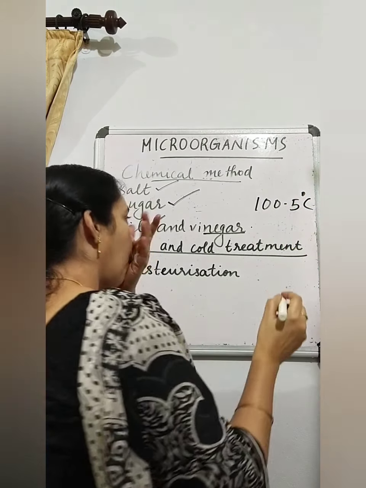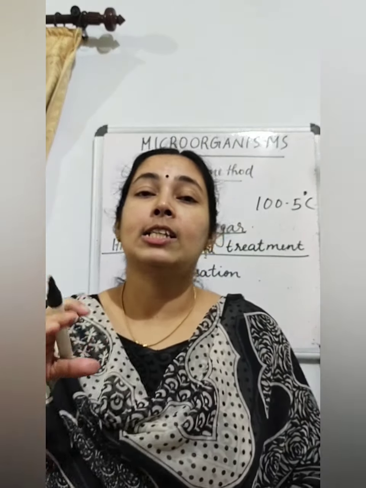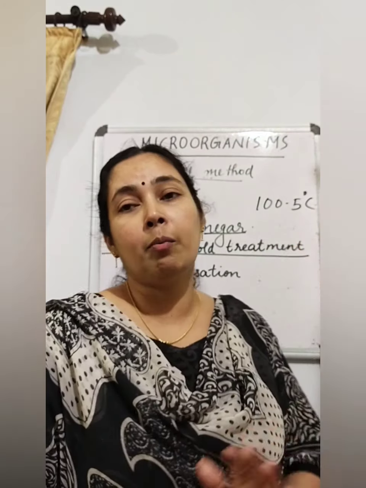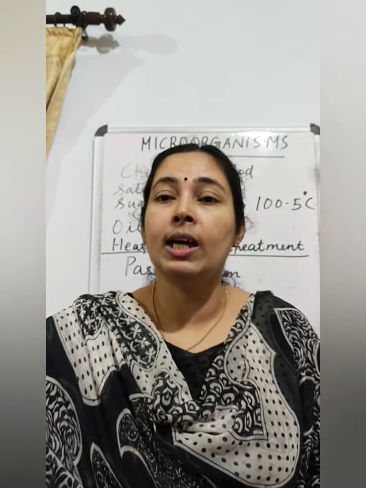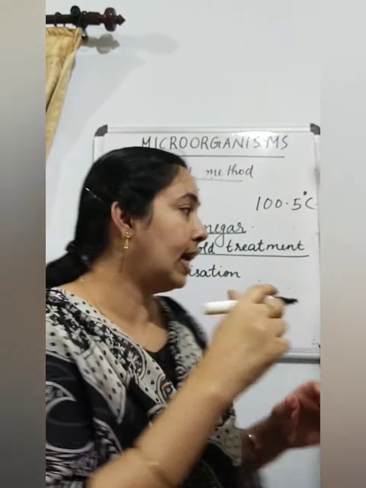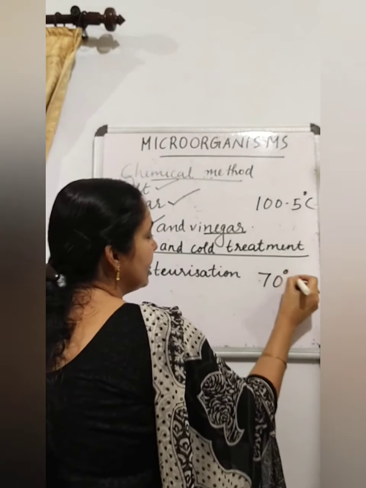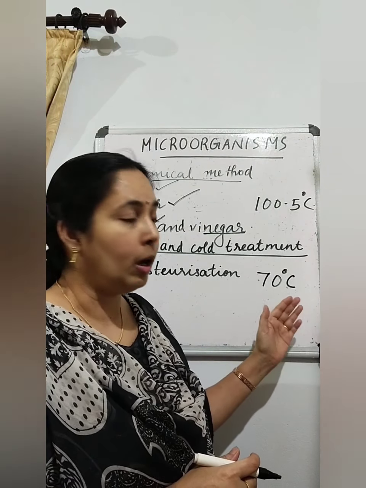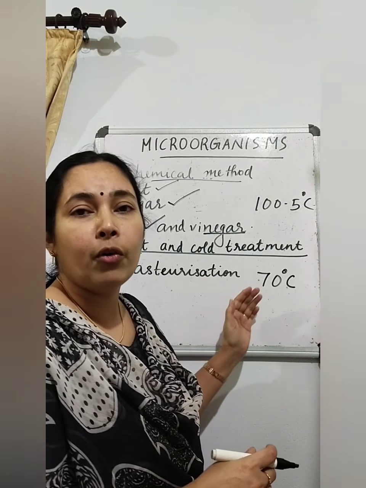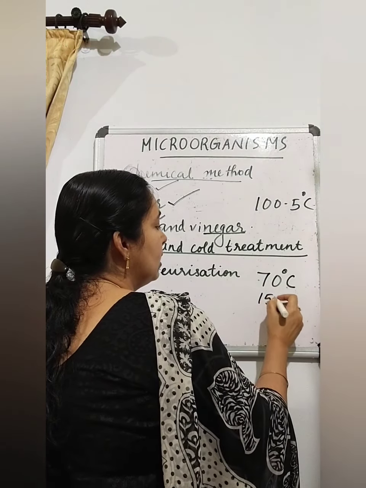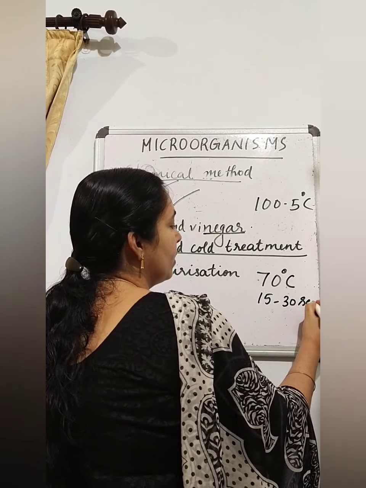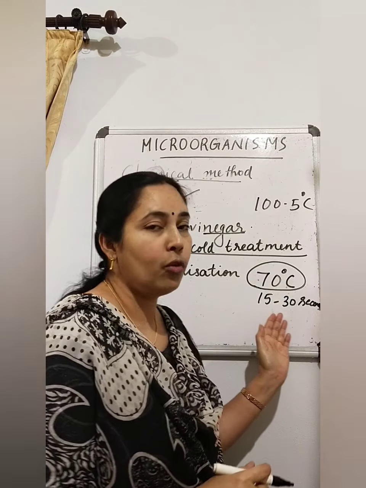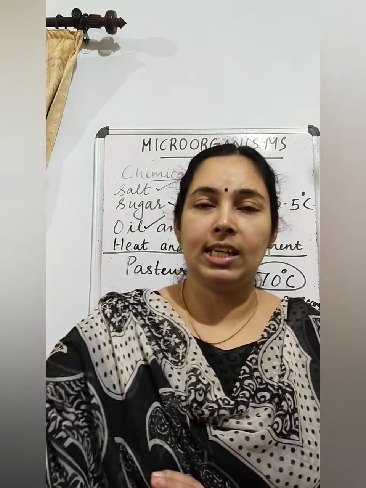100.5 degrees Celsius. That means during pasteurization the milk is not boiled. For boiling it should be boiled at 100.5 degrees Celsius, but it is not boiled. It is heated at a low temperature, that is about 70 degrees Celsius. So the milk during pasteurization is heated to about 70 degrees Celsius for 15 to 30 seconds. It is heated like that.